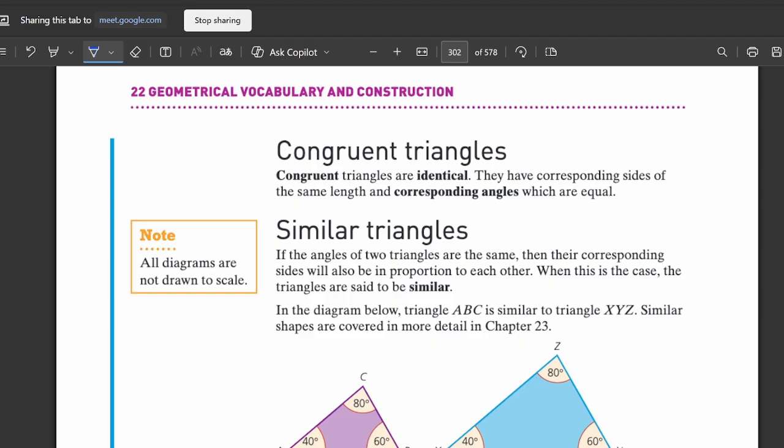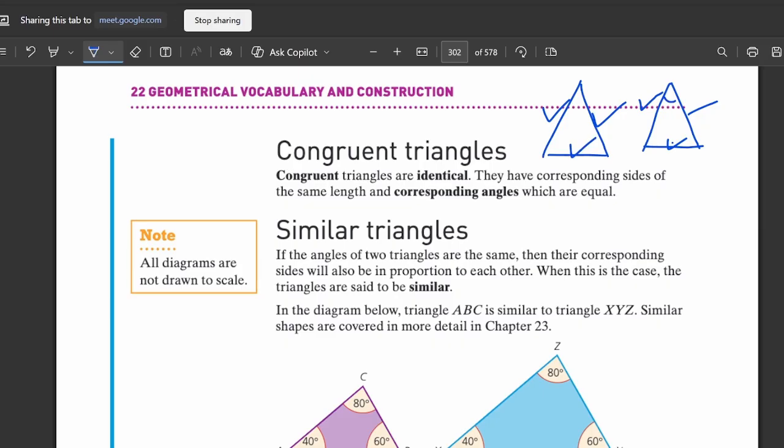Let me draw. This is one triangle. There could be a small difference, but I have tried to draw them as much the same as possible. If this side is equal to this side, similarly this left side is equal to this left side, and this bottom side is equal to the bottom side.